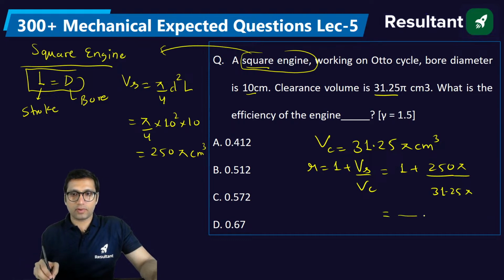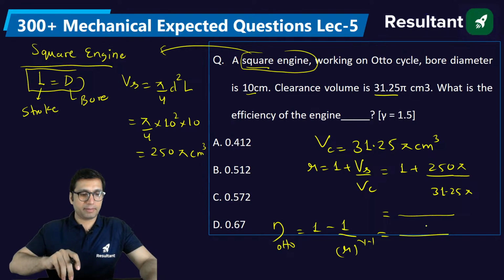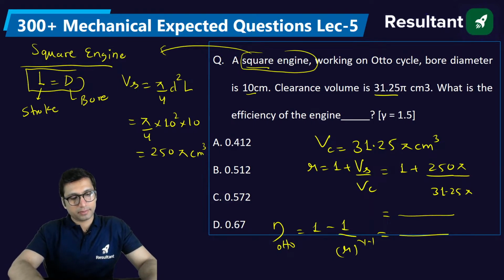If you solve this, you will get the compression ratio from here, and the efficiency of the Otto cycle is equal to 1 minus 1 by compression ratio power gamma minus 1. You can solve this question. Tell me what value you are getting.